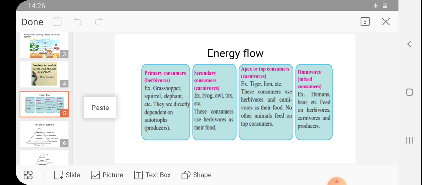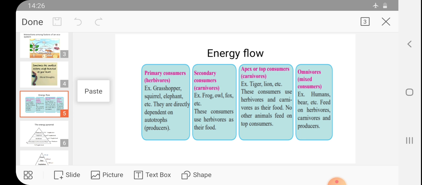Then these secondary consumers are eaten by the top consumers like tiger and lion. They eat the animals, which animals? Deer, fox, owl. They eat these secondary consumers.